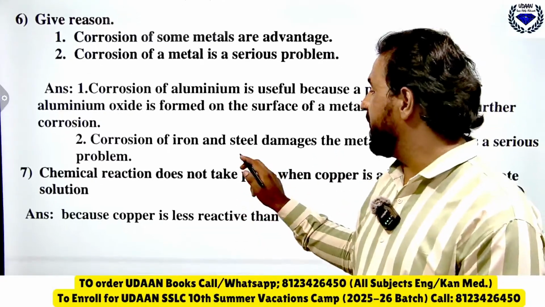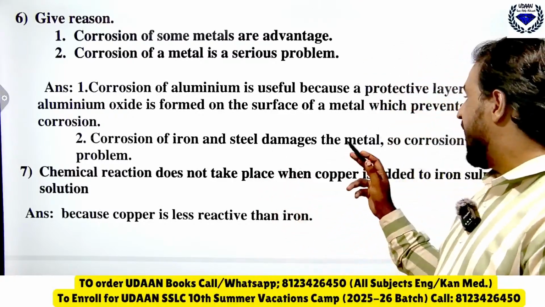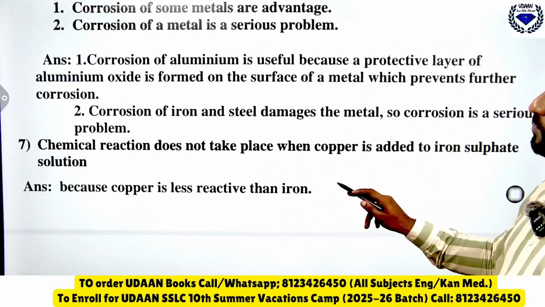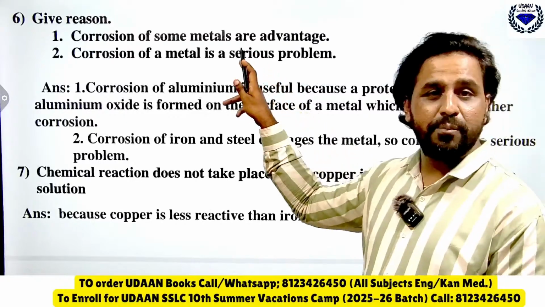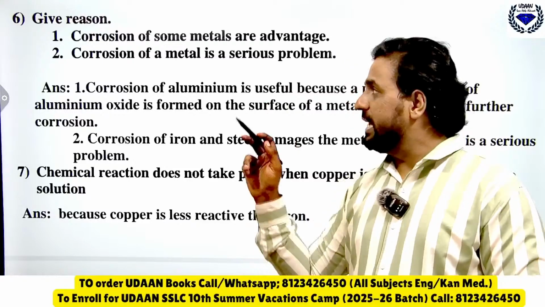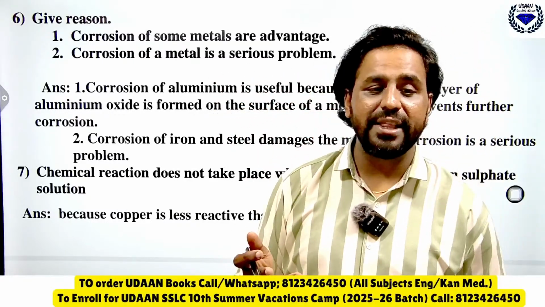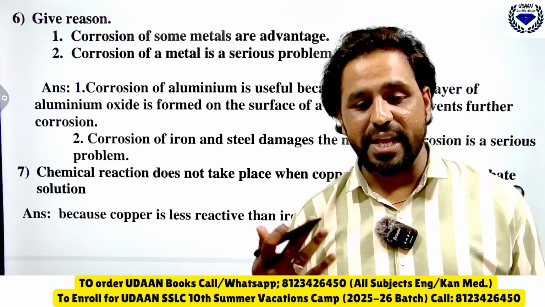Then corrosion of iron and steel damages the metal. So corrosion is a serious problem. Here you should tell both. Corrosion of some metals is an advantage, example is aluminum. Then corrosion of metal is a serious problem when it comes to iron and steel. Like this you should give examples and answer the questions.